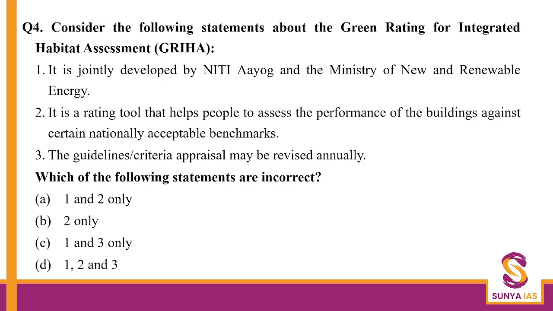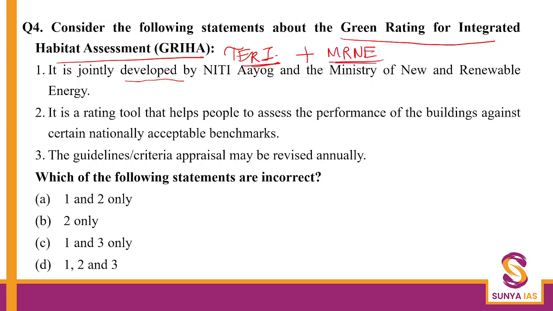Now the next question is on the green rating for integrated habitat assessment. Often the question asked is who has developed this particular thing. This has been done by a body which we've already seen: the Energy and Resource Institute along with the Ministry of New and Renewable Energy.